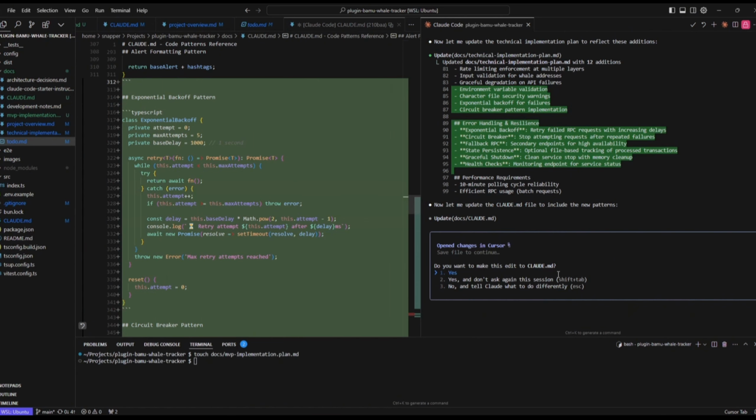It's now updated also the project overview. So it's included the key features. It's updated that with the other things we've just added. And now it's about to update the .env.example file to include the new security considerations. So again, good checks to have, retry attempts. So we'll accept that.